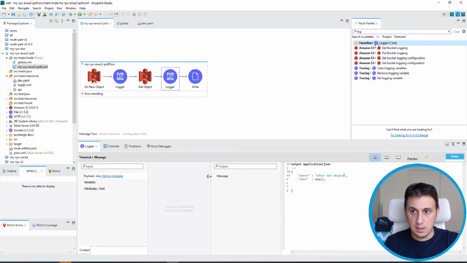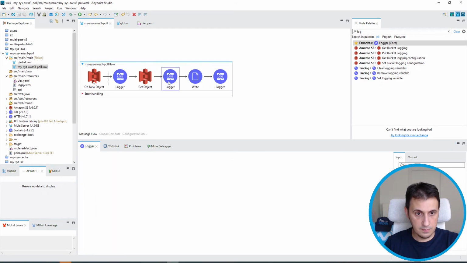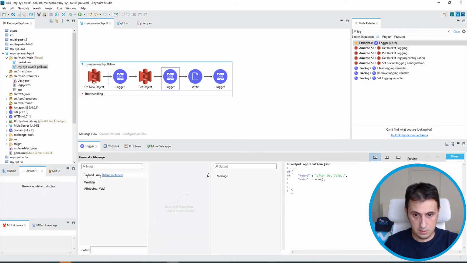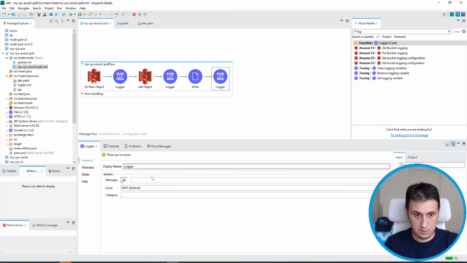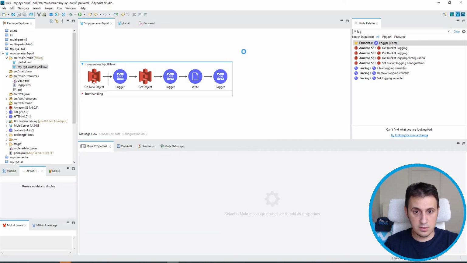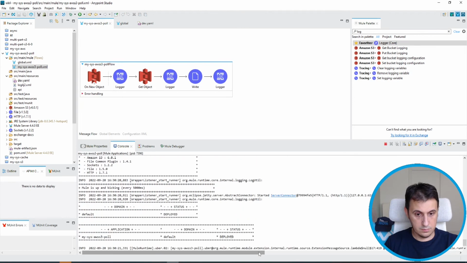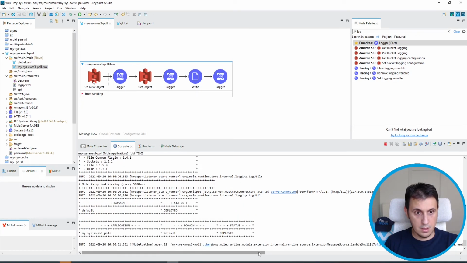And then I insert another after the write file. Okay, let's see if everything is okay.